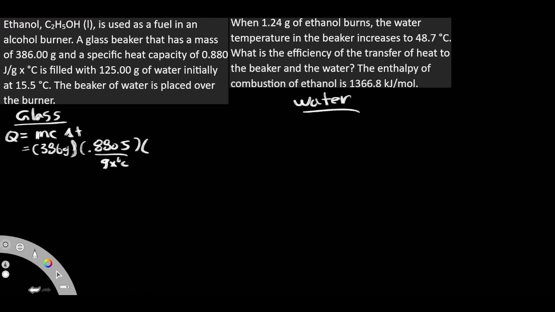And then we have to multiply it by our ΔT. Do we have our ΔT value? We started here at 15.5 degrees, and at the very end, it went up to 48.7. So 48.7 subtracted by 15.5, I end up getting 33.2 degrees Celsius.